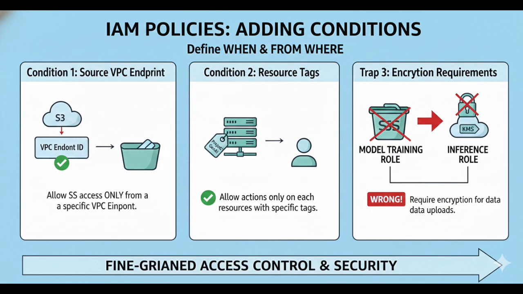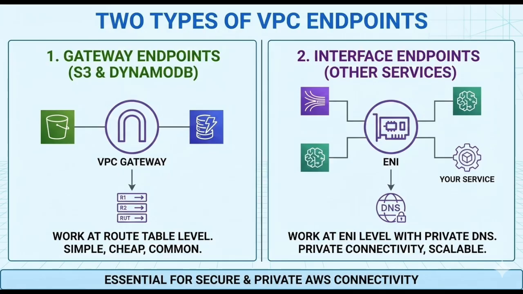A bonus topic the exam loves is IAM conditions. Conditions let you say when and from where an action is allowed. You might restrict access based on the source VPC endpoint, resource tags, or encryption requirements. For example, allowing S3 access only when requests come from a specific VPC endpoint. This is very exam-friendly.